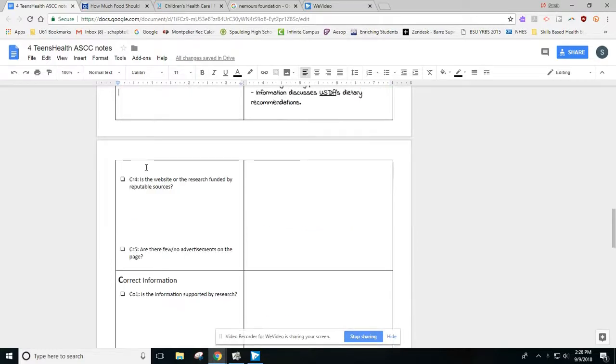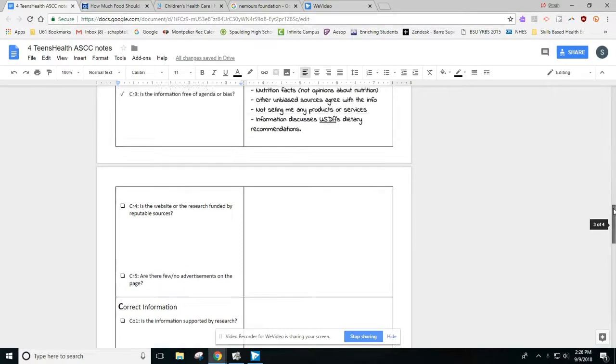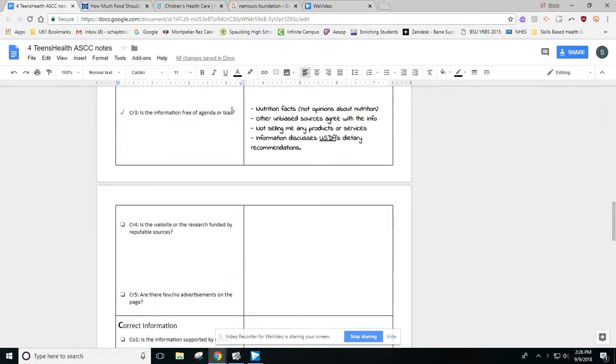The next question in the credibility section is: is the website or the scientific research funded by reputable sources? This is another relatively tricky question to answer. The benefit of answering this question is it does help us to determine if there might be a bias present.